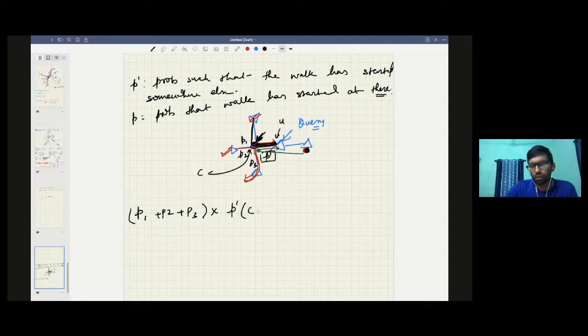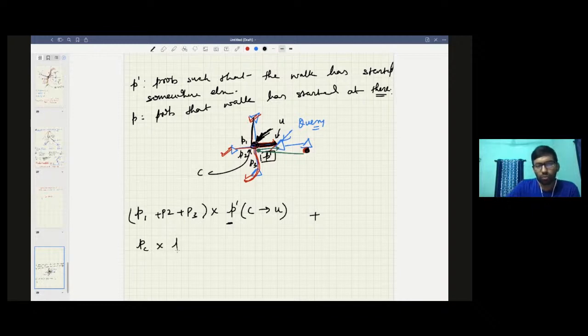So the probability P dash is basically the probability that this random walk is not started here, right? And the difference between P dash and P I have already clarified earlier, right? So you need to do this. Plus, if some update has happened here itself, let's call that PC.